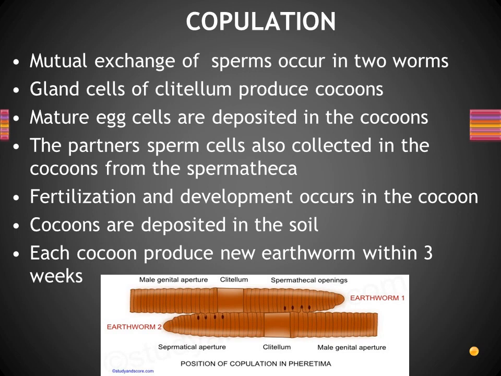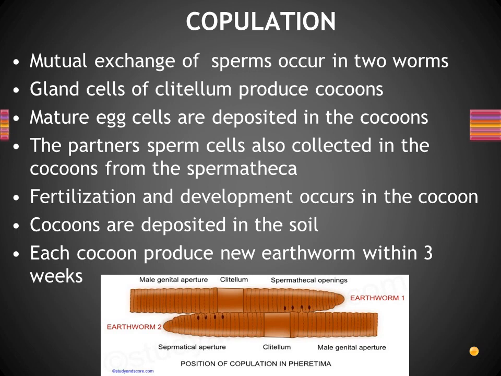Okay. The next region is the clitellar region. The clitellar region is very important. This is a hard thickened part which is present in segment numbers 14 to 17, right? The role of this clitellum is that it produces some glandular substances, and with this it produces the cocoon, right? So it will produce the cocoons. Then the third part is the male genital aperture.